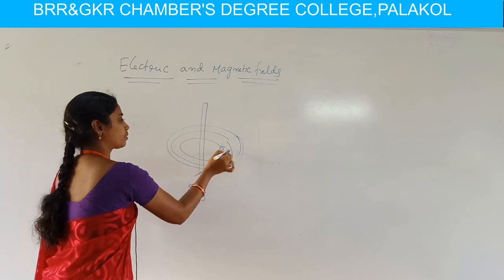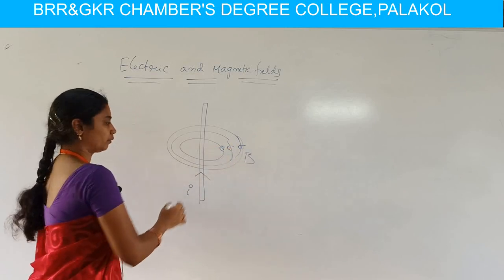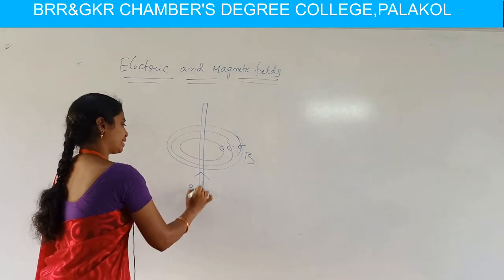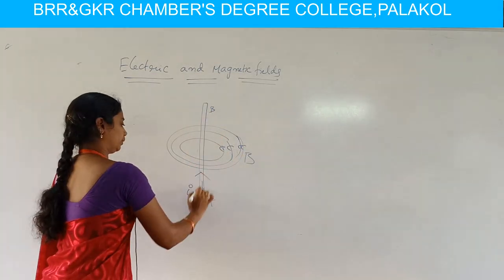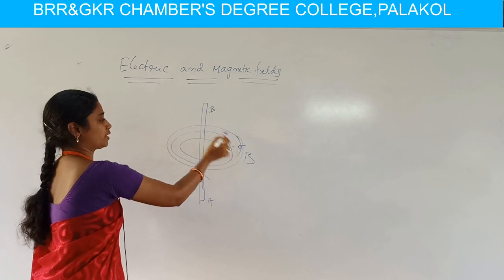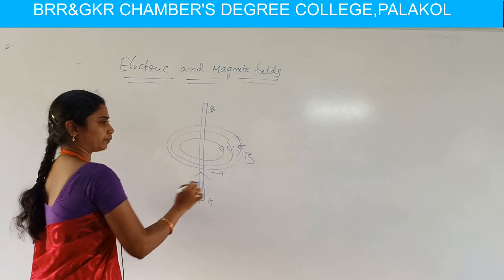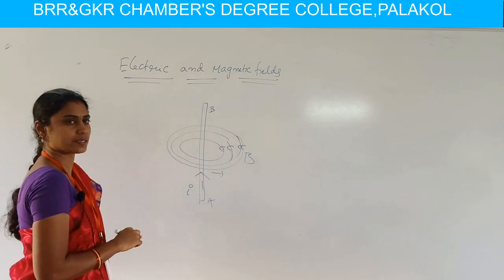It produces magnetic lines and produces magnetic field. Here the current passes through the conductor AB in this direction, and they observed the magnetic field produced surrounding it in perpendicular direction.